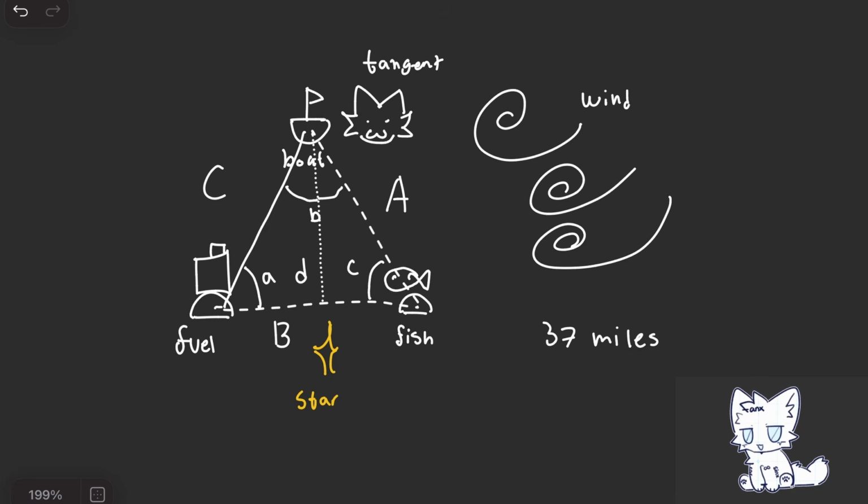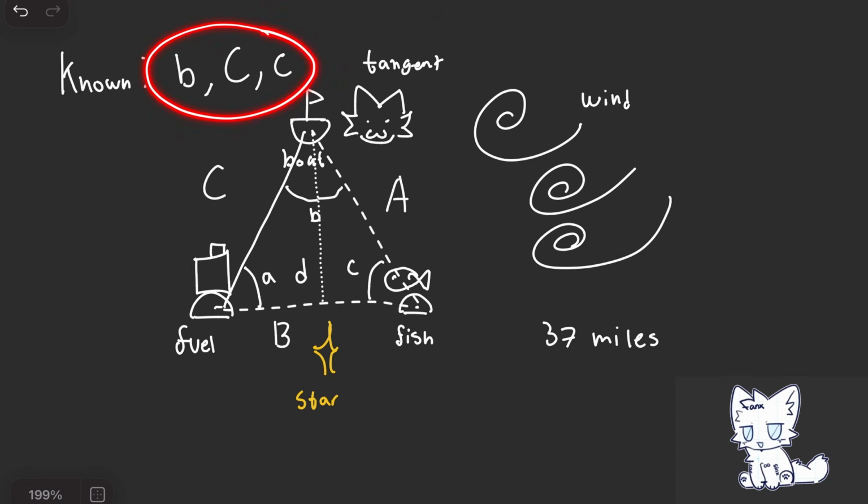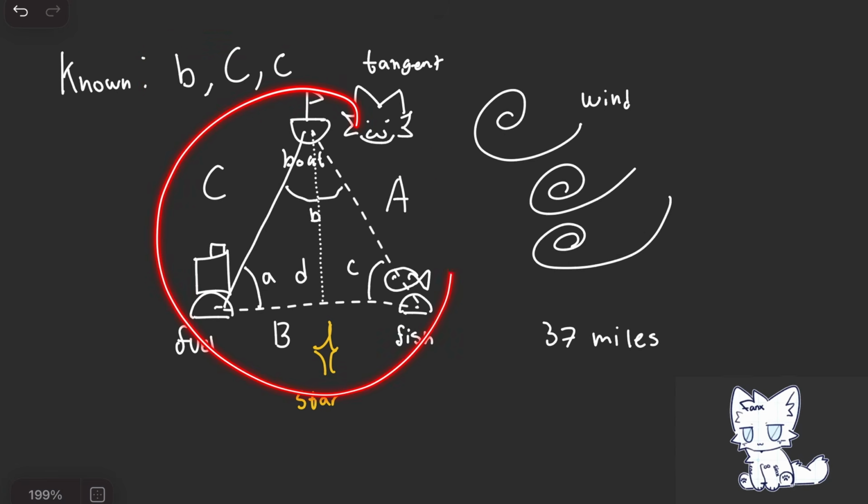So we have 3 known variables. Let's write them out. We know angle B, we know distance C, and we know angle C. But first, let's come up with a solution. If we are given this, then we can solve for all the variables.